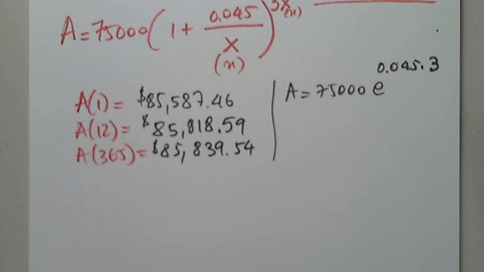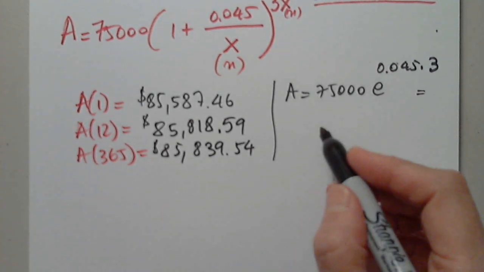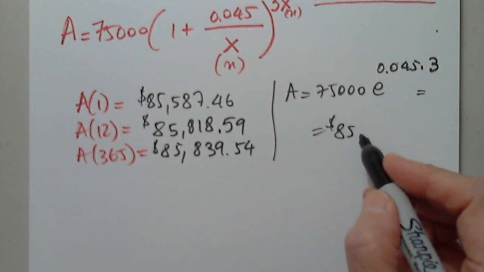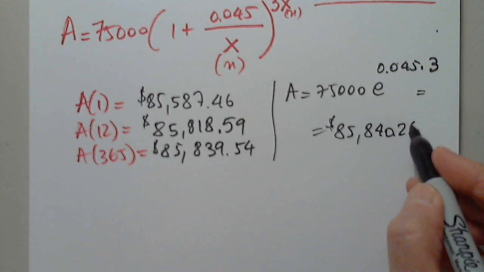So 3 times 0.045, close, and enter. So I got 85,840.26.